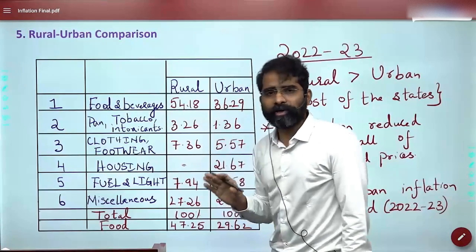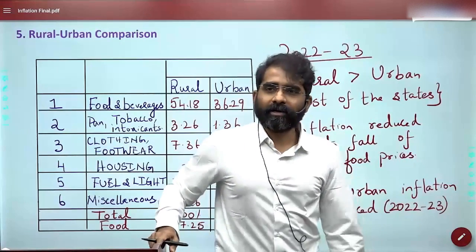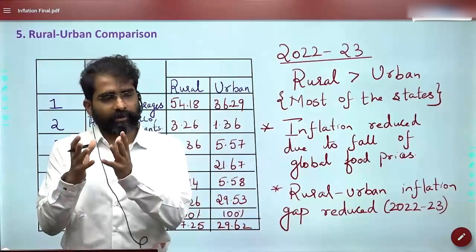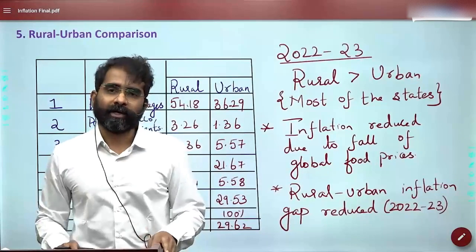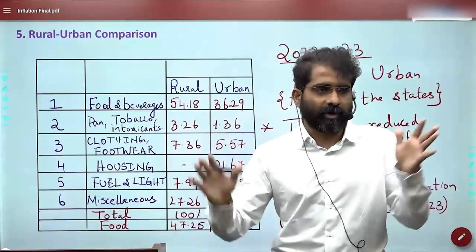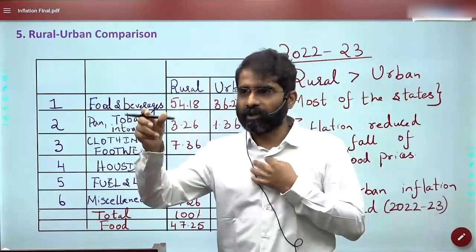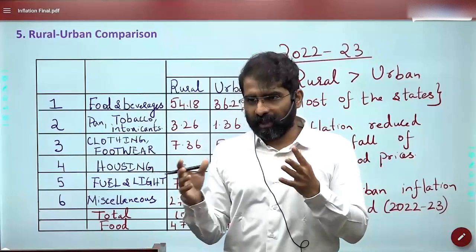Okay, if you know about Engel's law, it says that it is not about the amount of money you are spending. It is about the proportion of income you are spending. There is a difference. It's not about the total amount of money you are spending. It is about the proportion of income you are spending. I think you're getting my point.